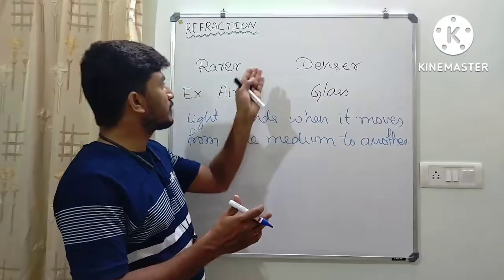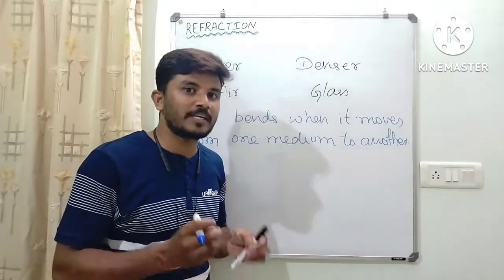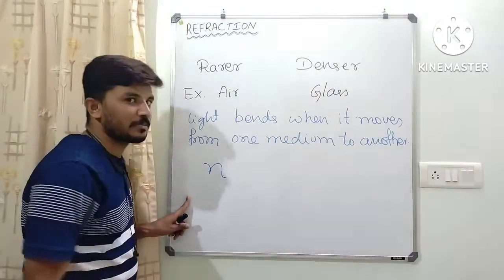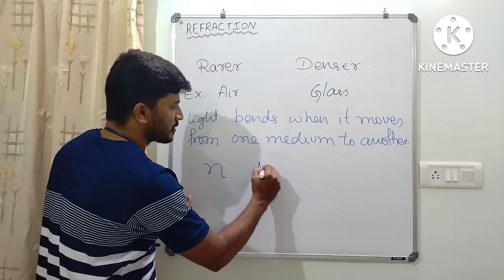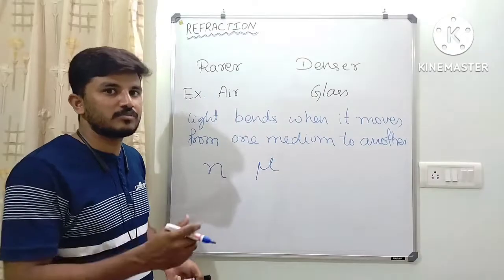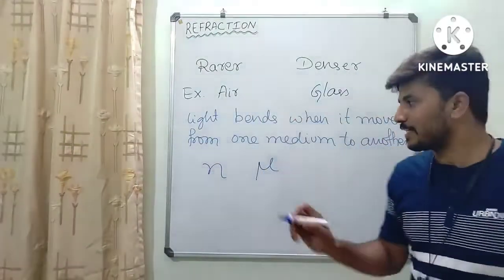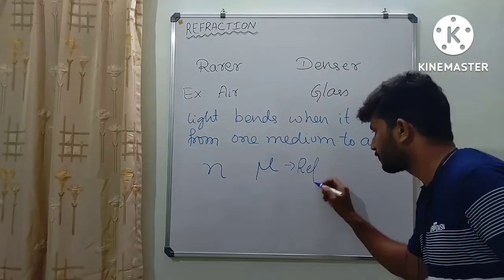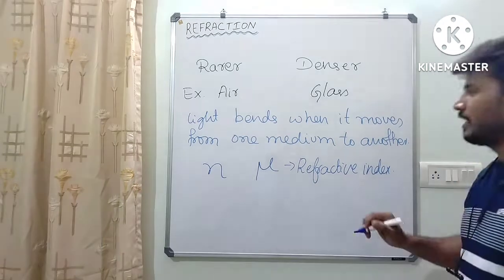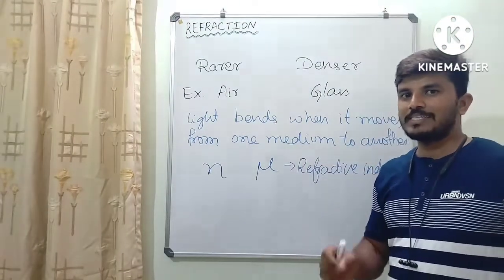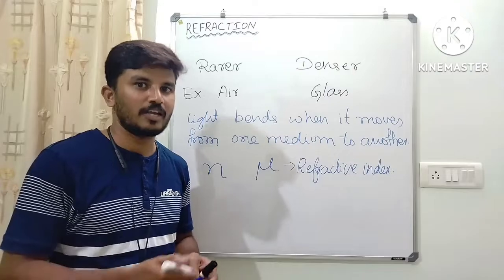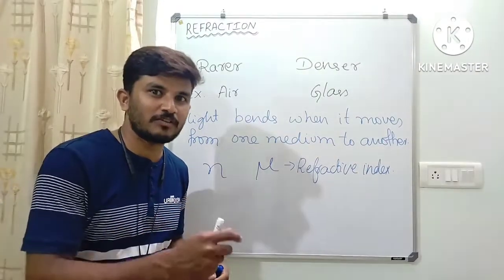The property of denser medium and rarer medium is represented by a term called refractive index. It is represented by n, or sometimes by mu also. So n or mu are the terms we use to represent the refractive index. We have two types: one is absolute refractive index and the second one is relative refractive index.